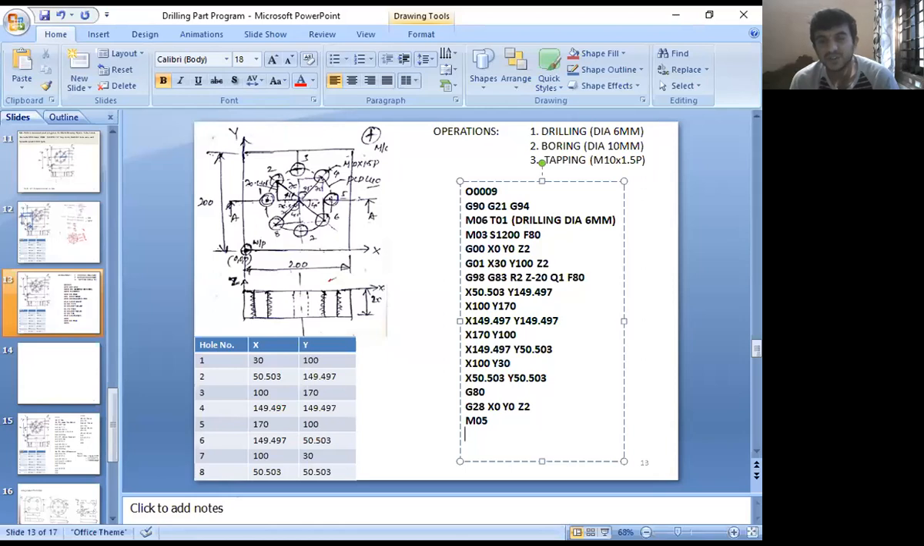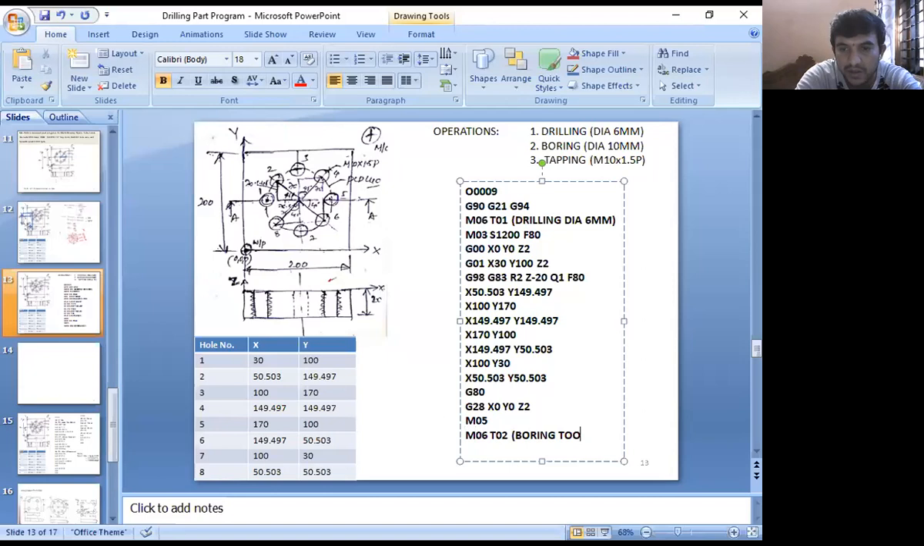Yes, please give me a response. M06. What is the tool change? M06. Go for tool change. What is the tool number here? Already I gave T01. Now you give T02. In T02, what is that? Boring tool.